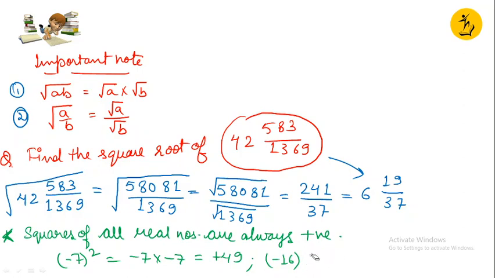Whatever number you take, not just negative numbers but also rational numbers and fractions, it is always going to be positive. So this becomes positive 256, because 16 is multiplied twice, and negative into negative gives positive. This was an important thing to remember, children.